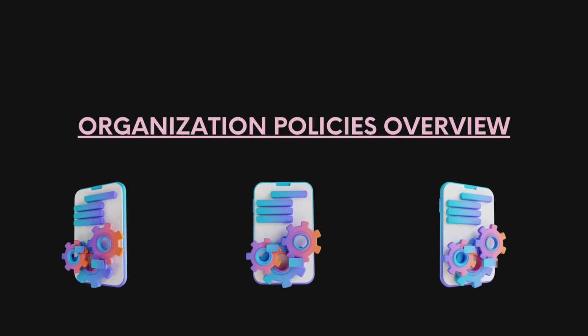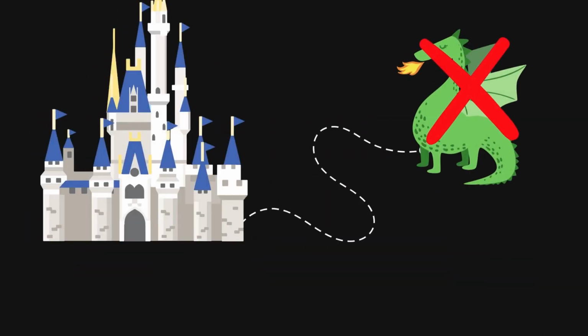Now, let's talk about organization policies. Imagine we are building a castle in the magical land. Organization policies are like the rules for building the castle. They say what the castle can and cannot have, like no dragons allowed into the castle.